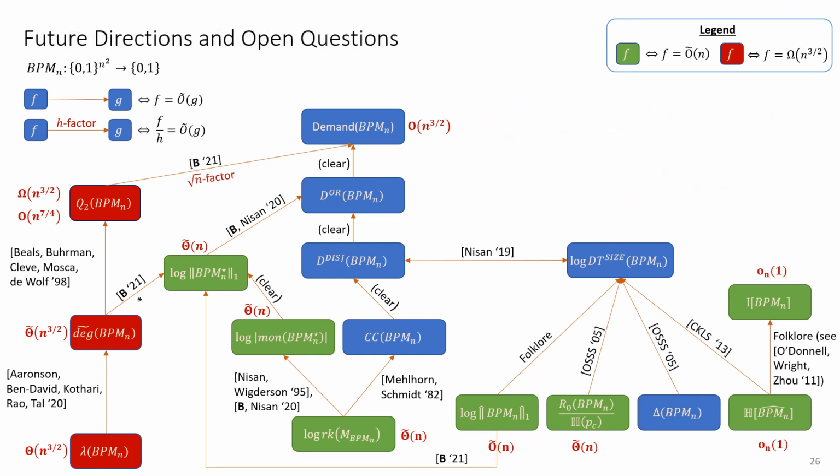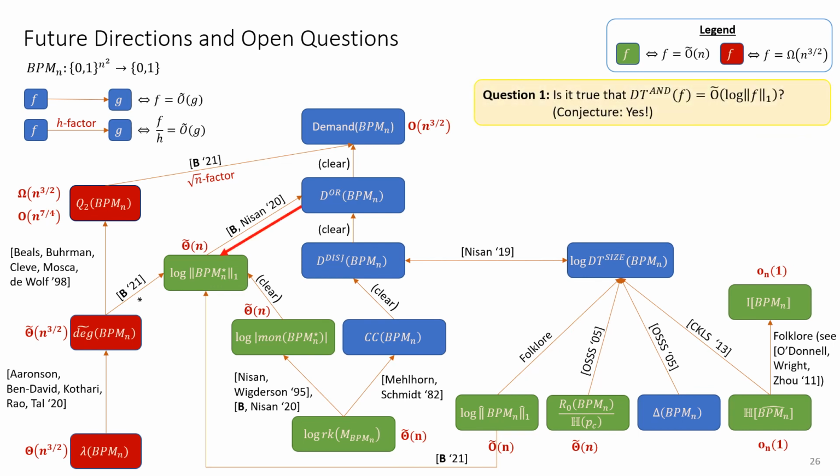To wrap things up, let me mention two open questions which I find very interesting. Firstly, I would like to suggest that the sparsity and low magnitude of the dual polynomial, in other words, its one norm, can be used to obtain further algorithmic results. For example, it's not hard to show that for any monotone Boolean function, the deterministic communication complexity is at most the square of the logarithm of the one norm of its representing polynomial.